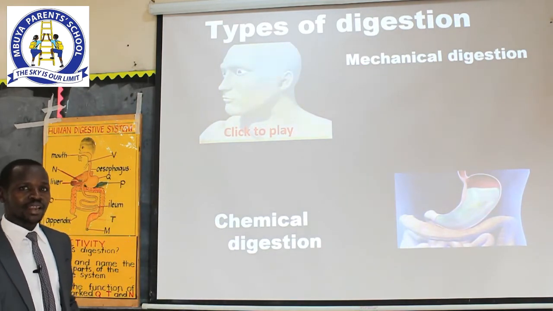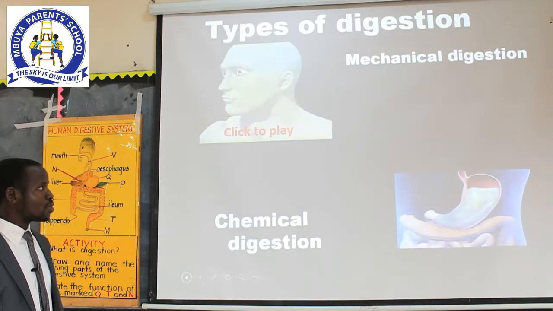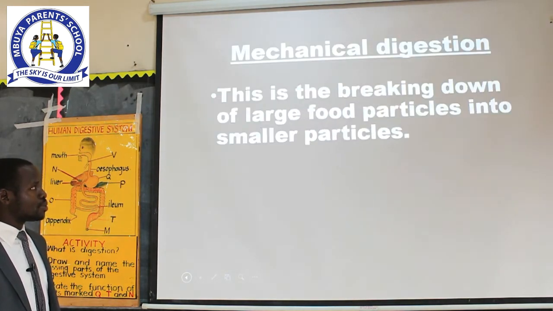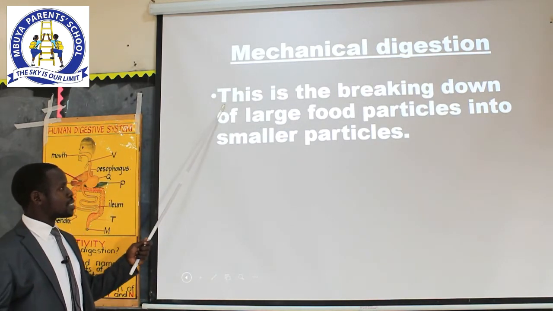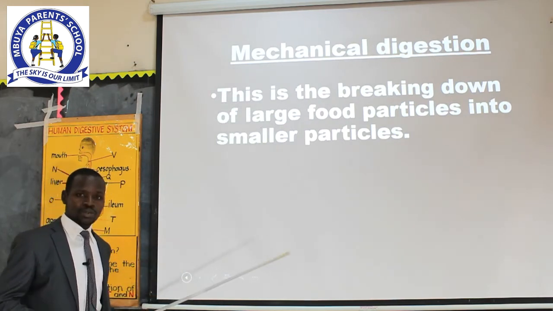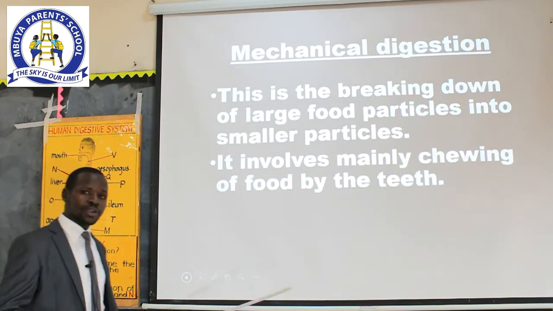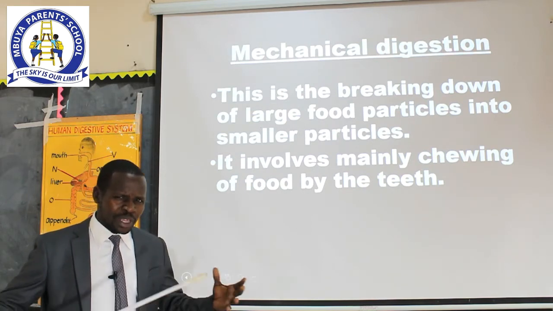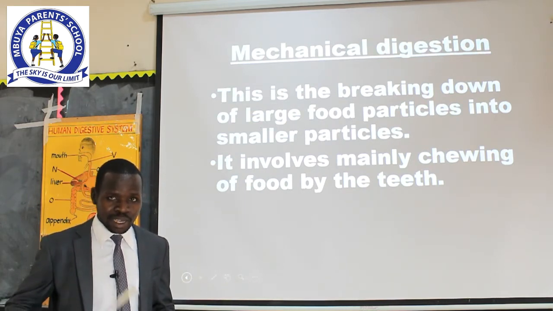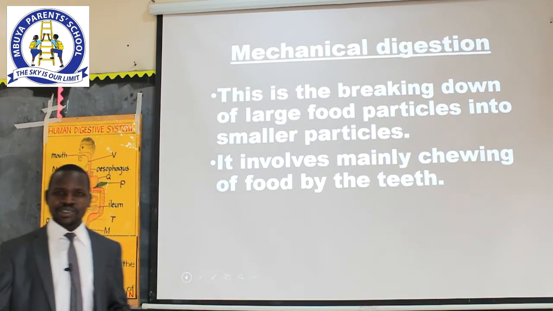In summary, what do we mean by mechanical digestion, and what do we mean by chemical digestion? Let's start with mechanical digestion. Mechanical digestion simply means the breaking down of large food particles into smaller particles. And this process mainly involves chewing of food by the teeth. Now, if I ask you a question, in which part of the digestive system does mechanical digestion take place? What would be your response? Wonderful. In the mouth.